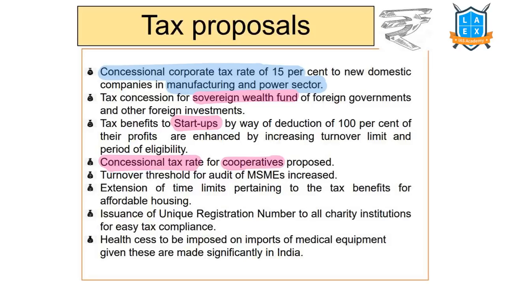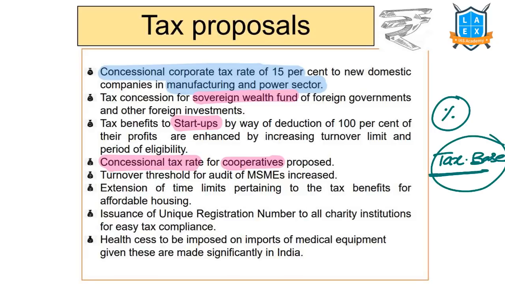See, when the tax to GDP ratio itself is less, why are there concessions like this? Because government wants to encourage the economic activity. With increased economic activity, taxes increase. Government's objective is not to levy higher percentage of tax on one single individual or one single company, but to enhance the tax buoyancy and tax base. So government wants to enhance the tax base, government wants to enhance the tax generation in the country through increased economic activity. That's why concessional tax rates are proposed in the recent budget.